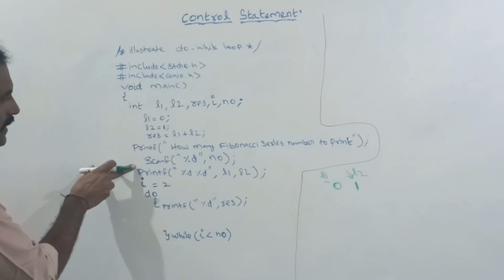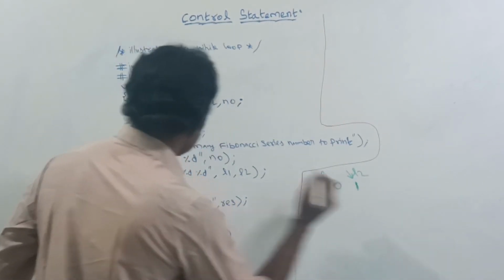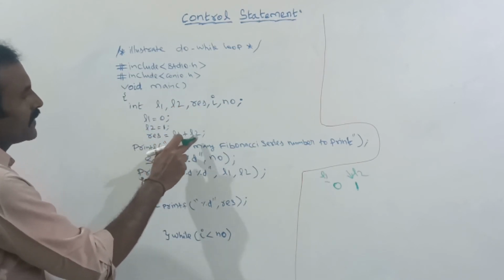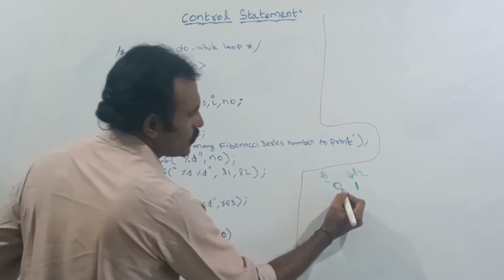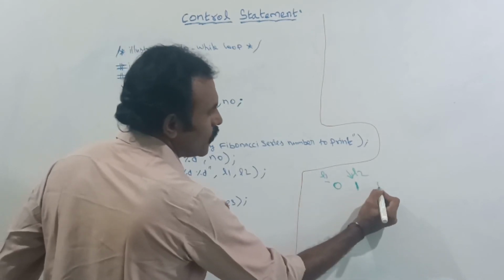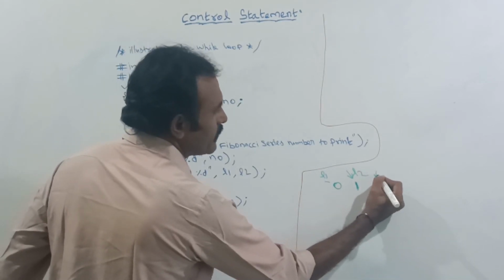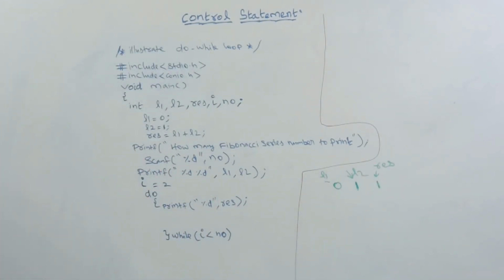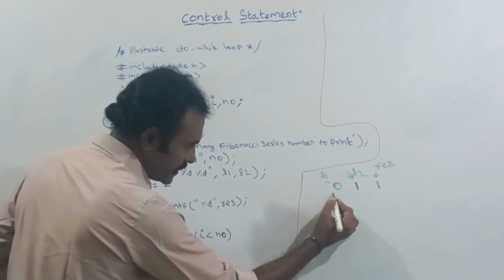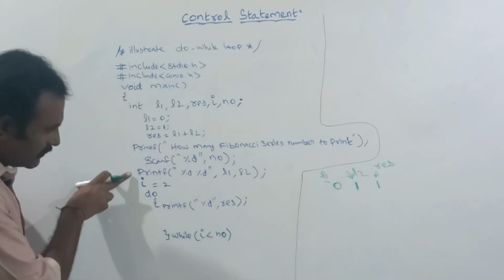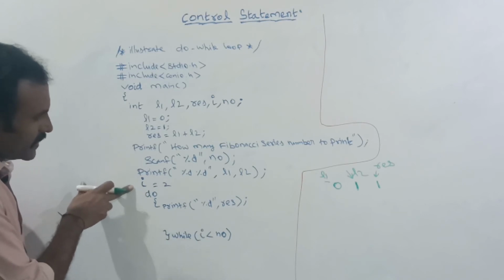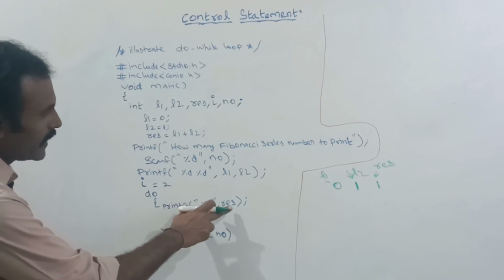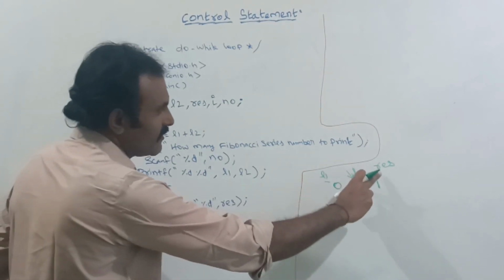See, after printing here, I am adding the two numbers L1 and L2 and storing it in res. So 0 plus 1 is how much? 1. This 1 will be stored in which variable? Res variable. So out of these 3 variables, I had printed L1 and L2. After I started from 2, inside I am telling to print the res value. So this res value will be printed here.